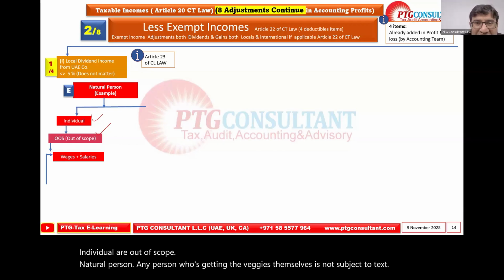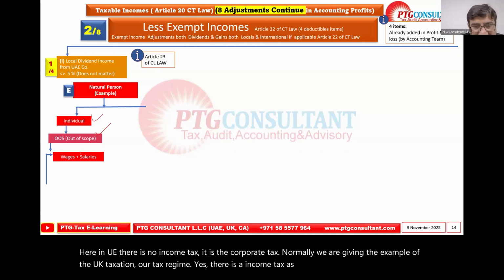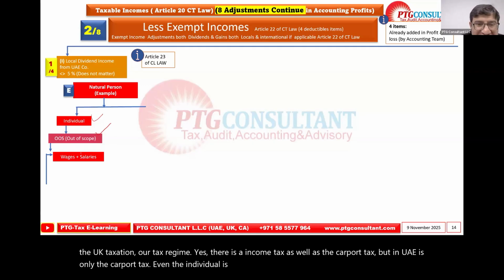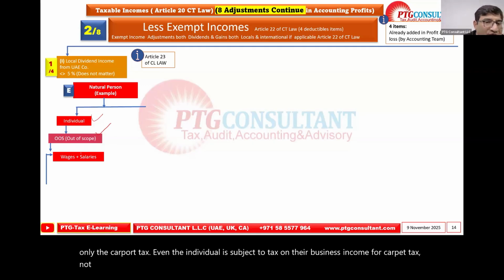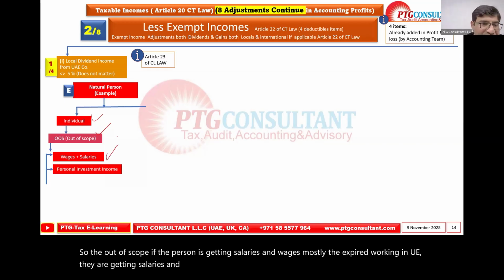Here in UAE, there is no income tax. It is the corporate tax. Normally, we give the example of the UK tax regime. Yes, there is income tax as well as corporate tax, but in UAE there is only corporate tax. Even an individual is subject to tax on their business income for corporate tax, not on income tax. So out of scope, if the person is getting salaries and wages, like mostly the expats working in UAE. Yes, these are out of scope.